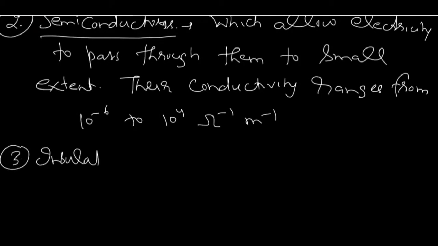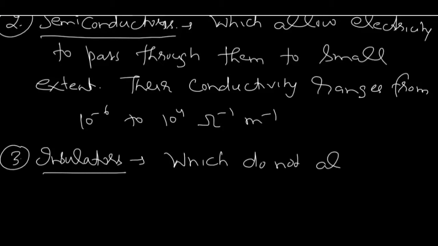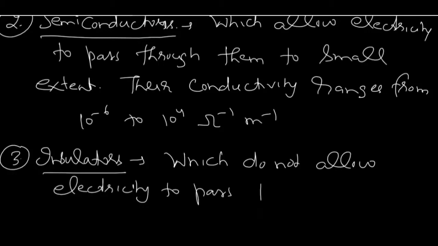The third is insulator. What are insulators? Those substances which do not allow electric current to pass through them are called insulators.